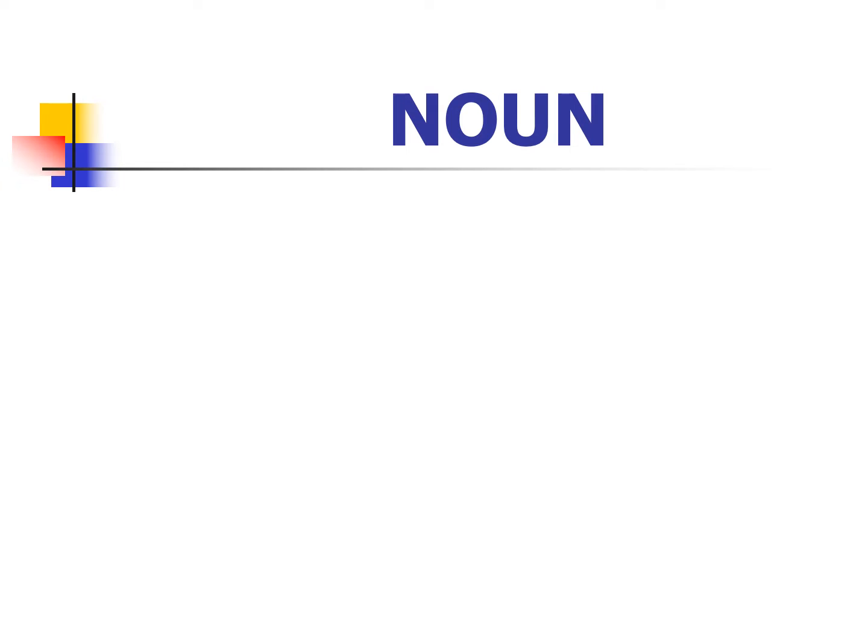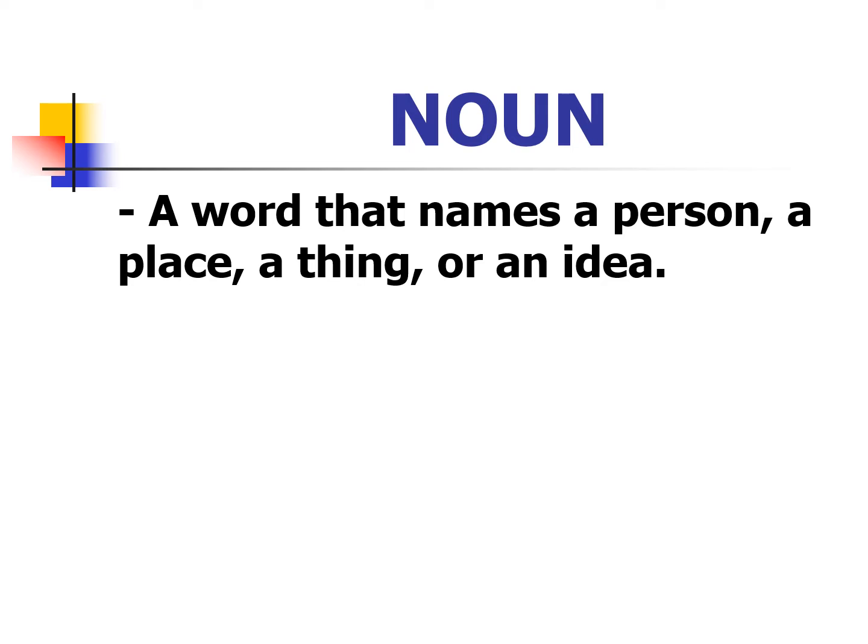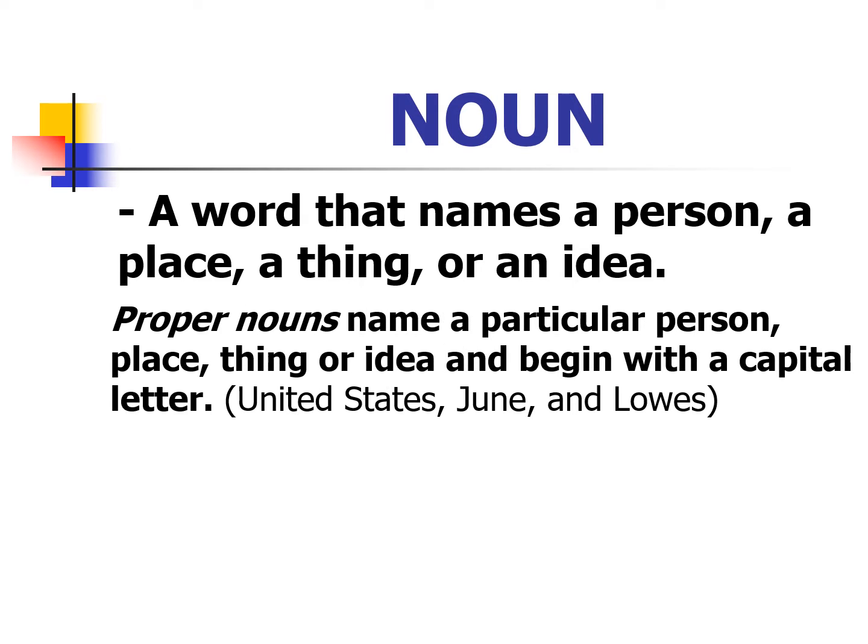In parts of speech, the first part is a noun. What is a noun? A word that names a person, a place, a thing, or an idea is a noun. Proper nouns name a particular person, place, thing, or idea and begin with a capital letter. For example, United States, June, and Louis.